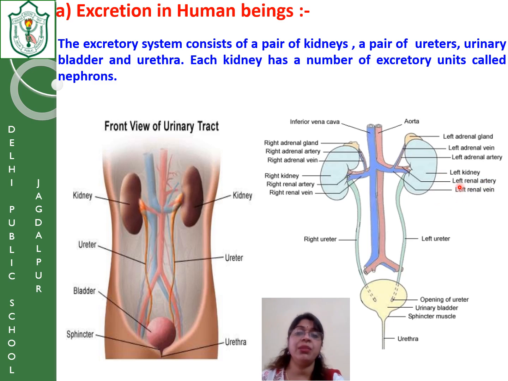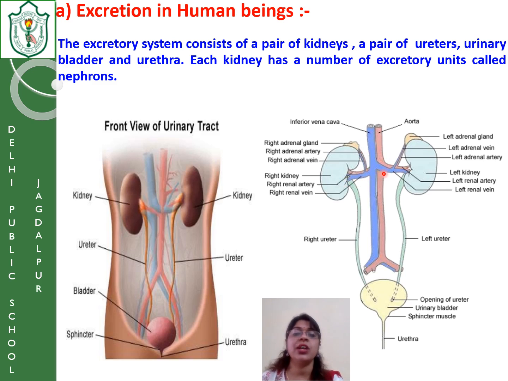The word renal means it is connected to the kidney. Like pulmonary suggests the connection with lungs, renal suggests the connection with the kidneys. Adrenal means it is connected to the adrenal gland. The right one connected to the gland is the right adrenal vein, and the one connected to the kidney is the right renal vein.